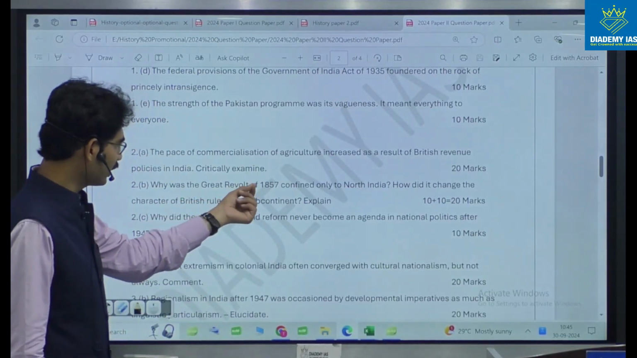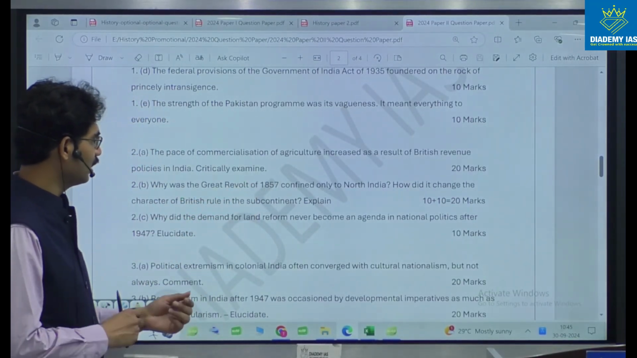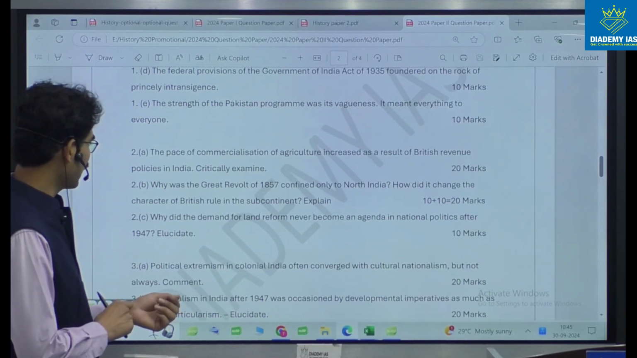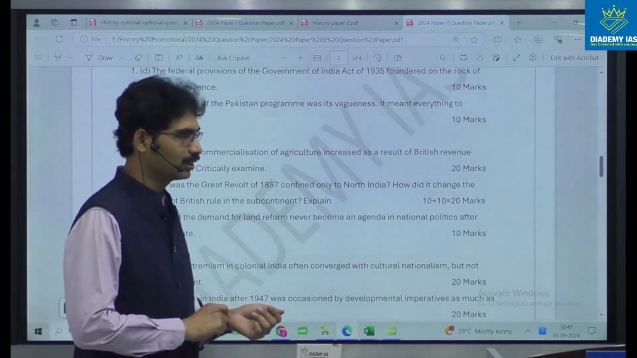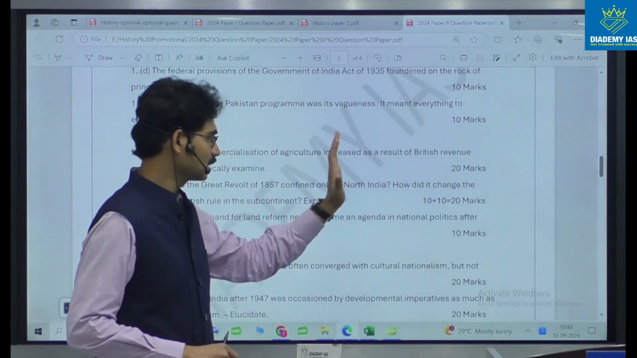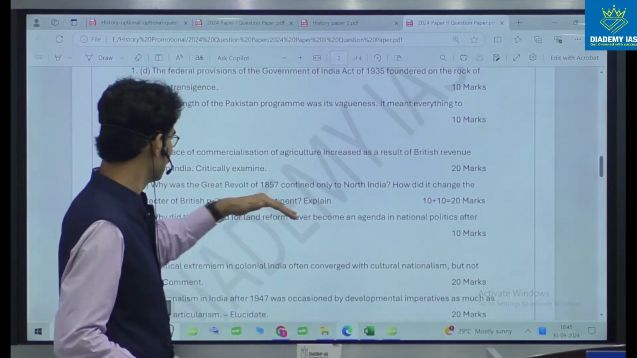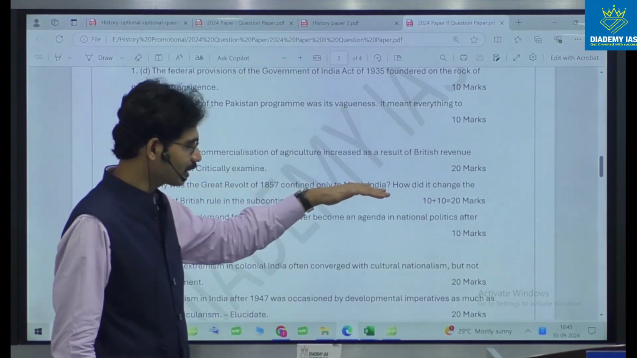Why was the Great Revolt of 1857 confined only to North India? How did it change the character of British rule in the subcontinent? Causes and consequences. But when it comes to causes, here, why was 1857 confined to North India?